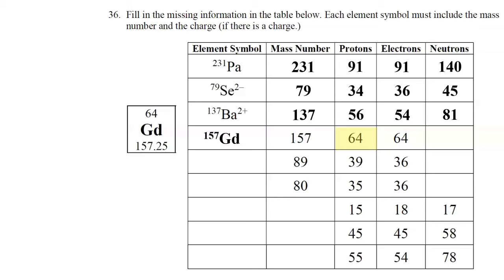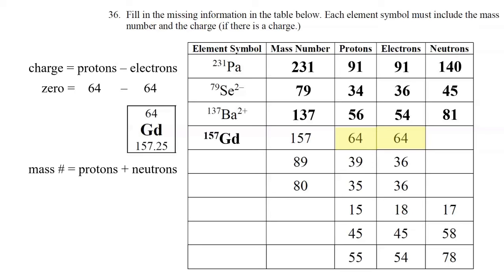Now, if this has a charge, then there'd be a different number of electrons. But since we have the same number of electrons, then this is a neutral atom. There is no charge. The charge is 0. To get the neutrons, it's mass number minus protons. So 157 minus 64 is 93. 64 plus 93 is 157.